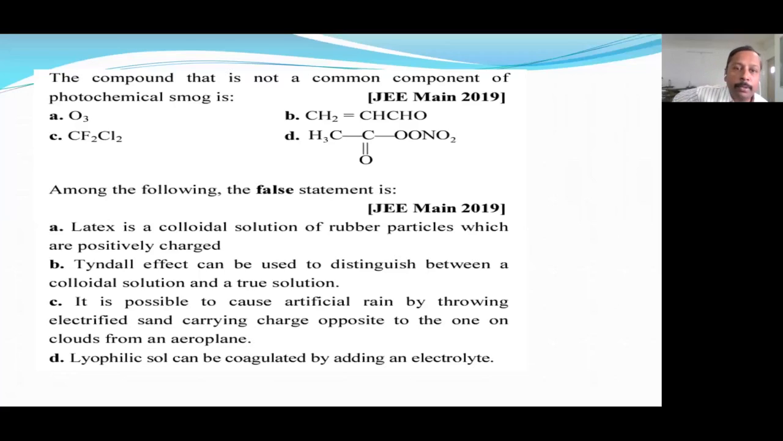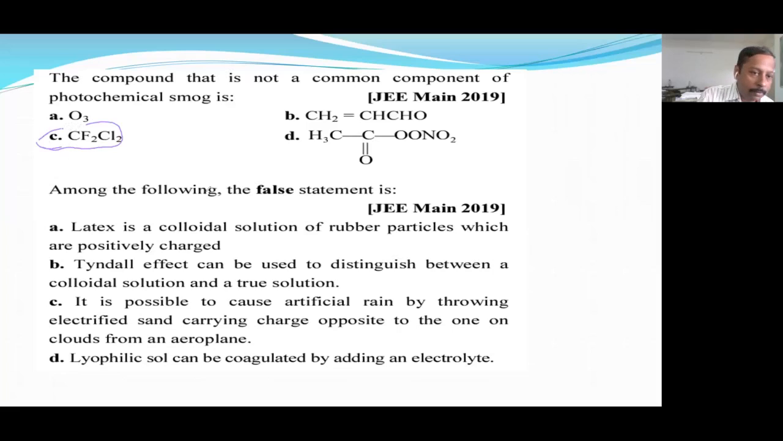Next, which compound is not a common component of photochemical smog? Answer is C, CFC. Chlorofluorocarbons are not a common component of photochemical smog.